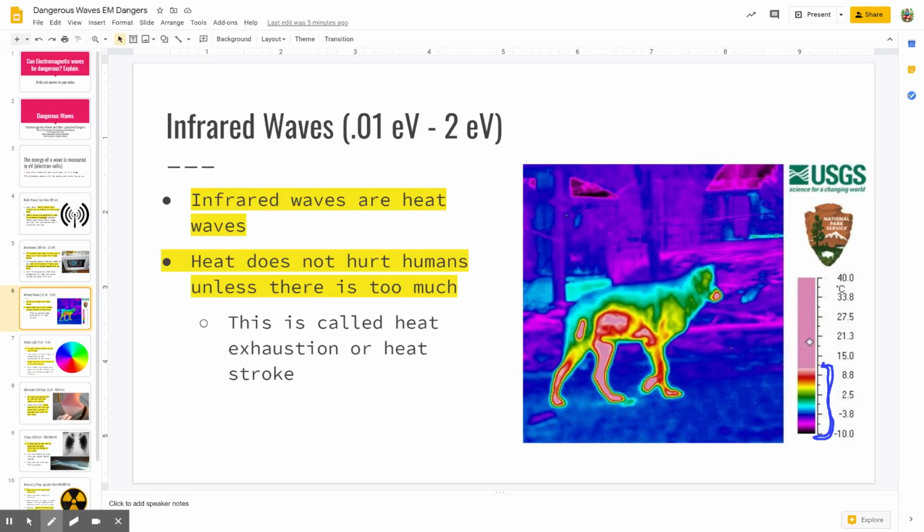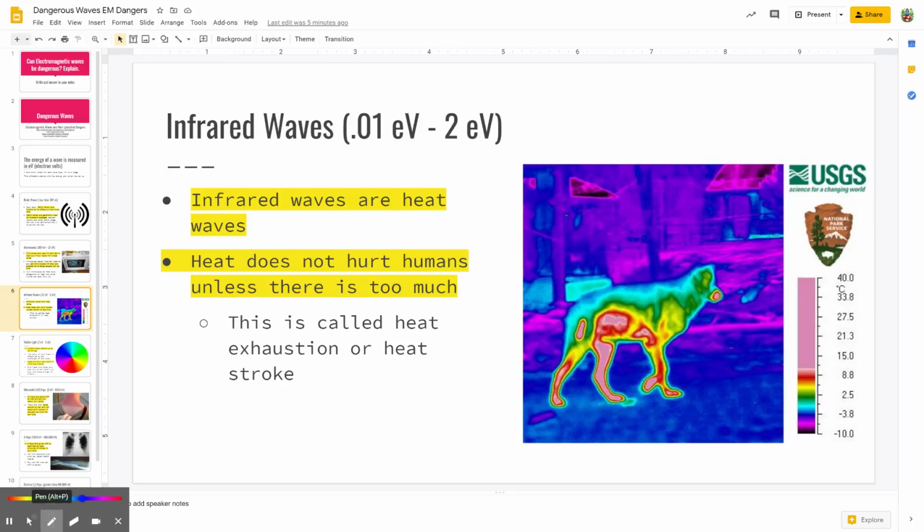Some of the goggles and some of the infrared rays that you see, they actually will turn white instead of having that pink in that section. It'll just be completely white, and that would represent the warmest temperature. Now, some of them are completely different, so you have to look at the temperature range for each one to see what that means. Okay.